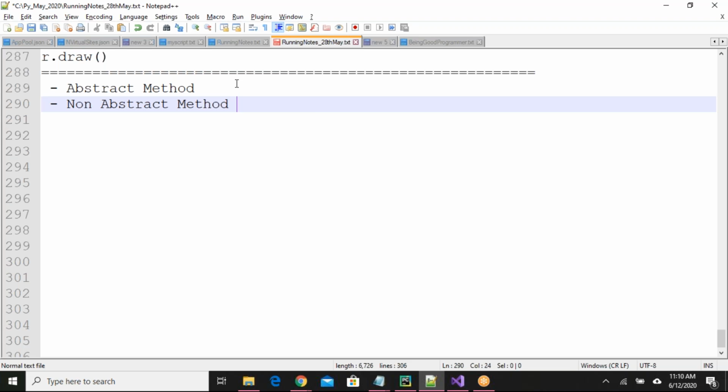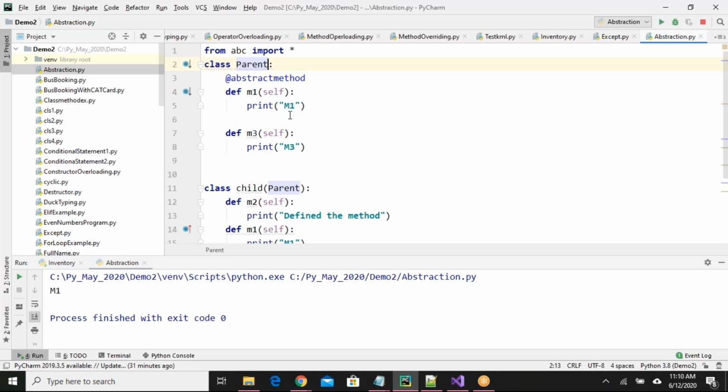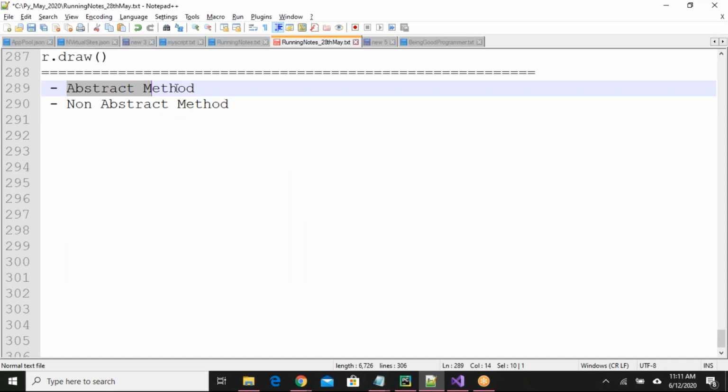If you write one method with the decorator abstract method, and if you don't have any definition inside it, that is an abstract method. Okay. Non-abstract method means you don't provide the abstract method decorator and you define the method. Okay. For abstract method, even if you provide the definition or not, it depends upon the case actually. Even if you provide the definition also, it will be overridden in the child class. Okay, we'll talk one by one. So abstract method is clear to everyone.